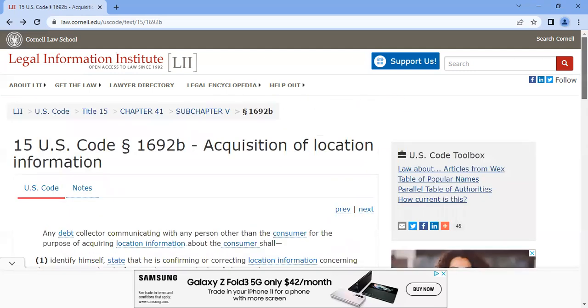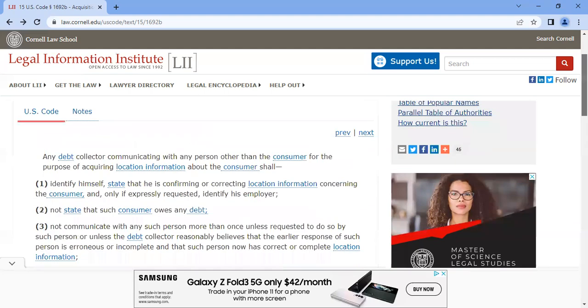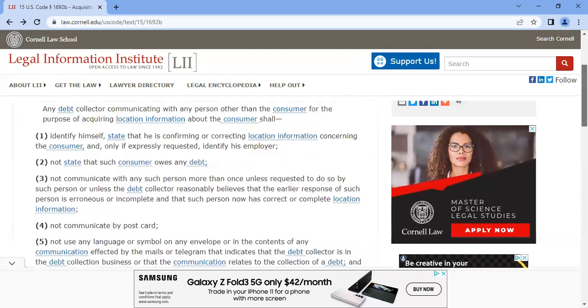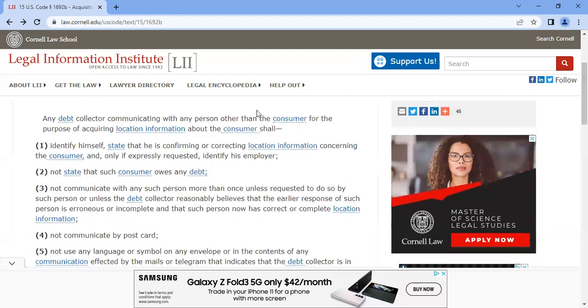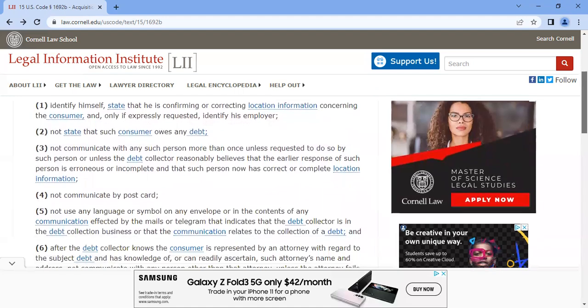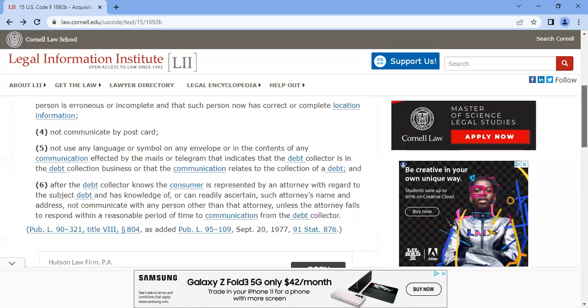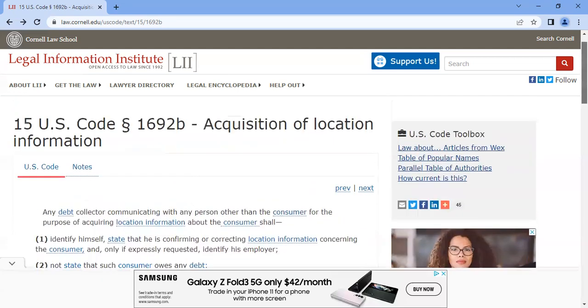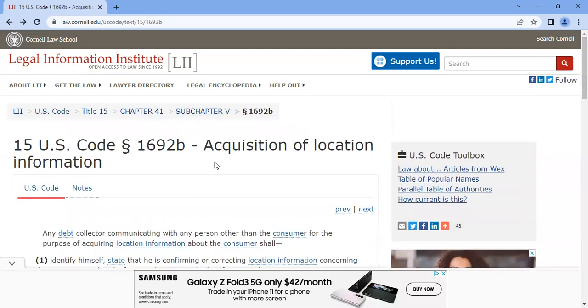So just to review again, 15 USC 1692B, acquisition of location information. This subchapter only relates to a debt collector communicating with any person other than the consumer to collect information. And then the 1, 2, 3, 4, 5, 6 is just telling you what they can and can't do. So that's it for this video, 15 USC 1692B.